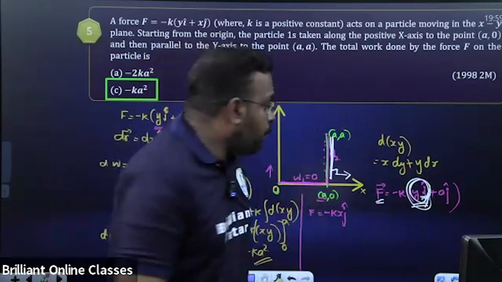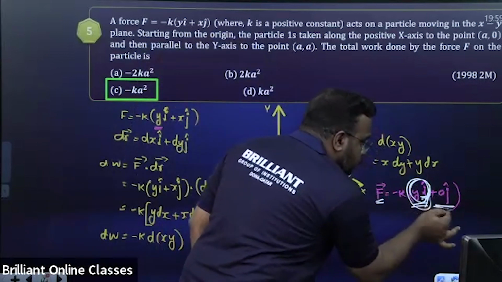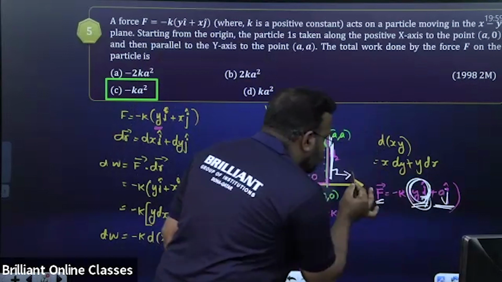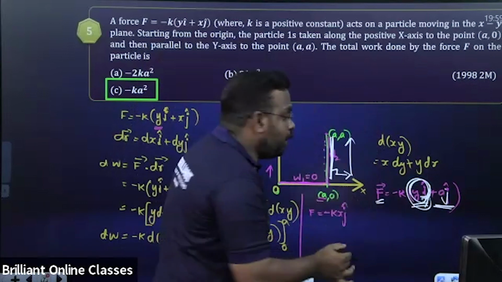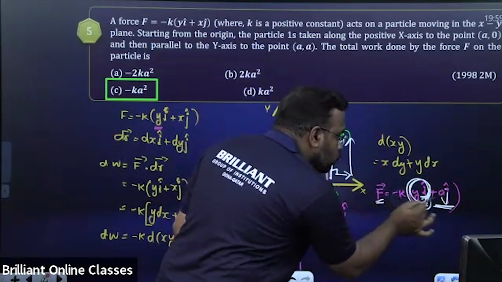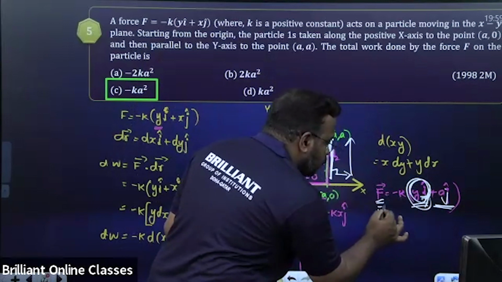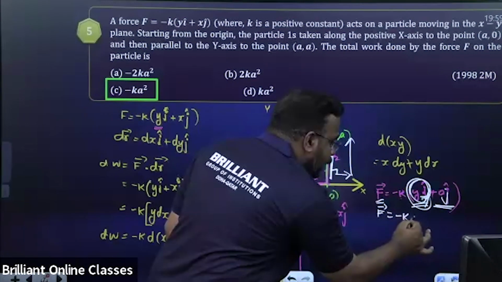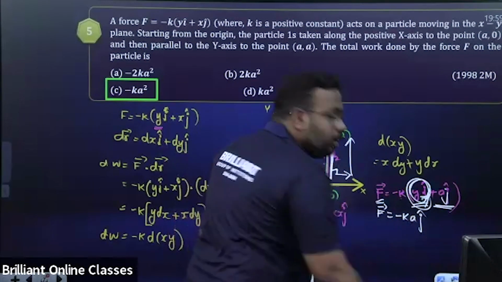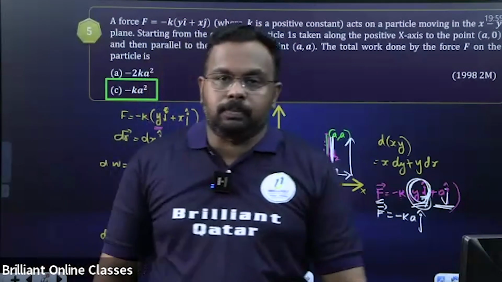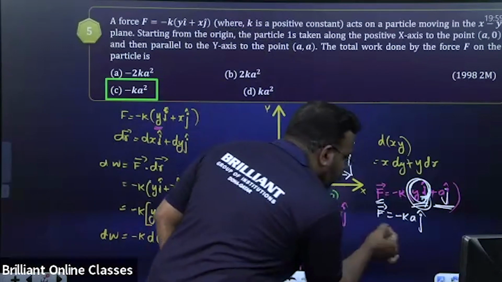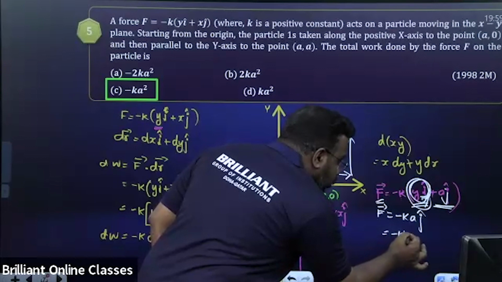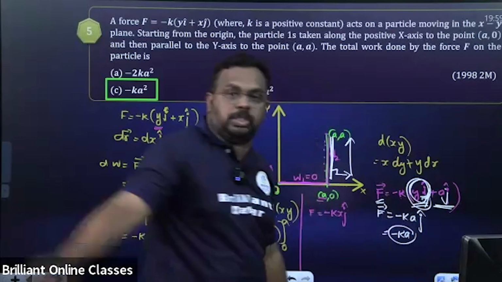But this component is along J only. Along J means what's the direction? Upward. Okay, so who is doing the work here? Work is done by this force only. Which force? F is equal to minus K A J cap is the only one doing the work. Got it or not? So what is the magnitude of that force? It is minus K into A.